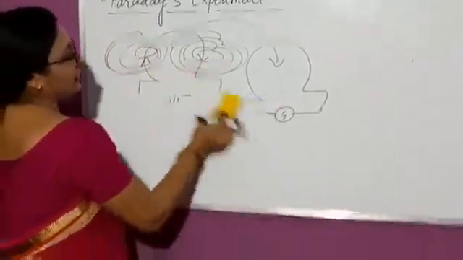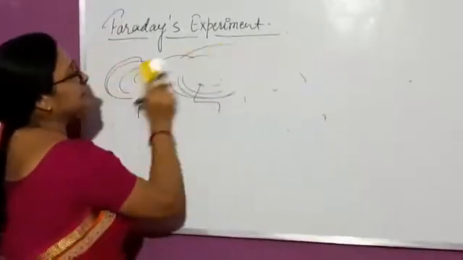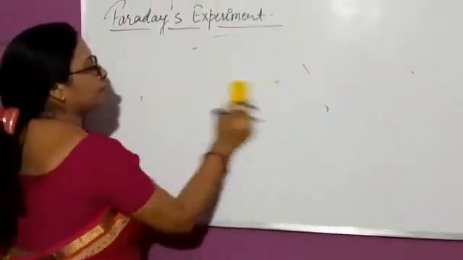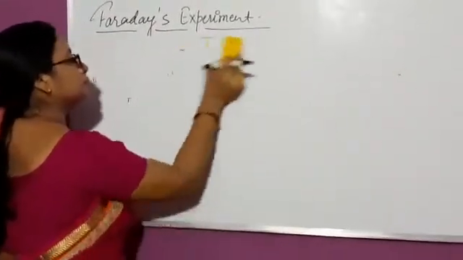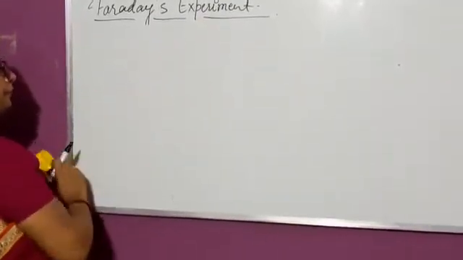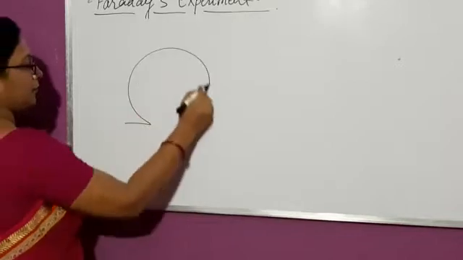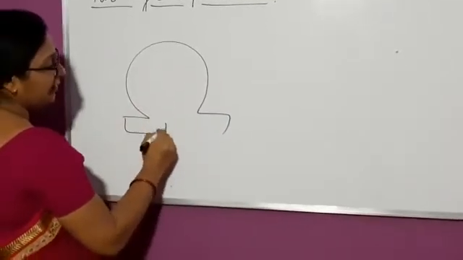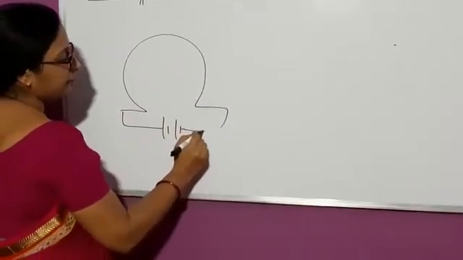Now, in the last experiment, again we have two coils.